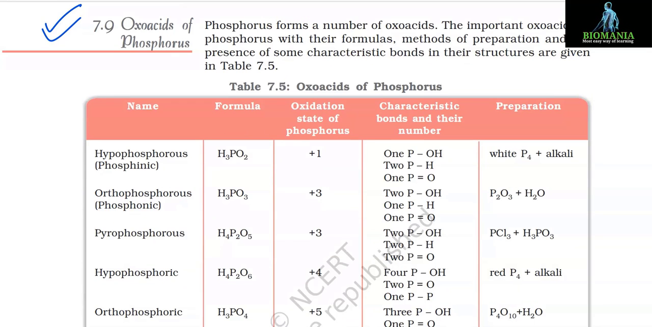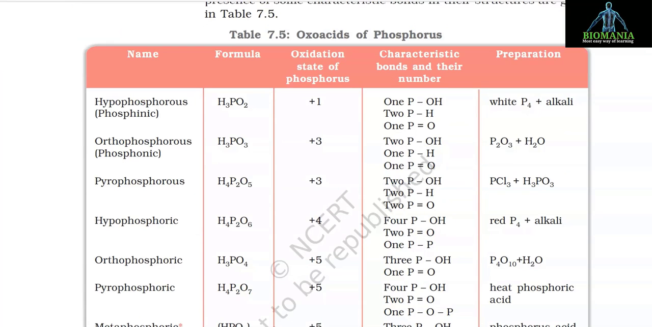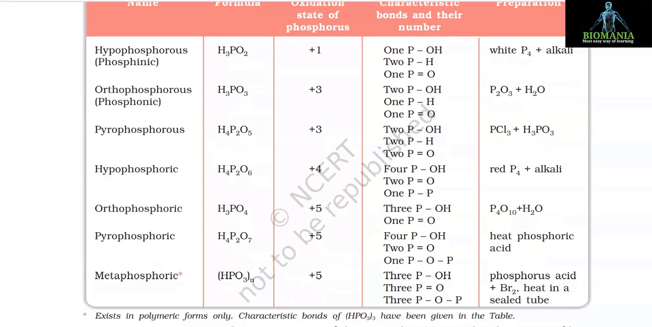7.9 Oxoacids of phosphorus. Phosphorus forms a number of oxoacids. The important oxoacids of phosphorus with their formulas, methods of preparation, and the presence of some characteristic bonds in their structures are given in Table 7.5. Table 7.5 Oxoacids of phosphorus. I will tell you the name and formula in this table. Rest of the things you have to check from your book.